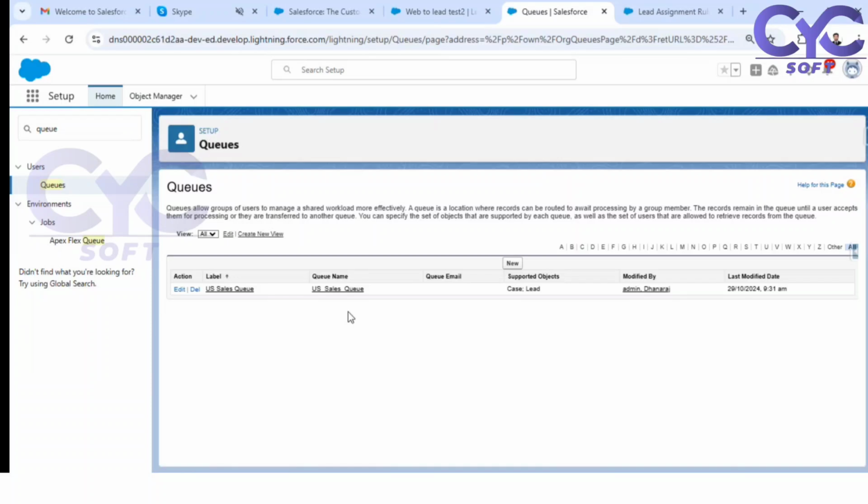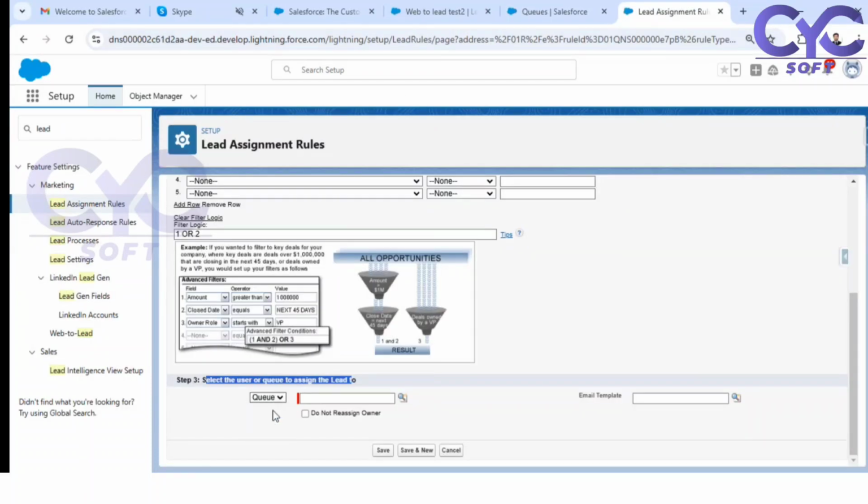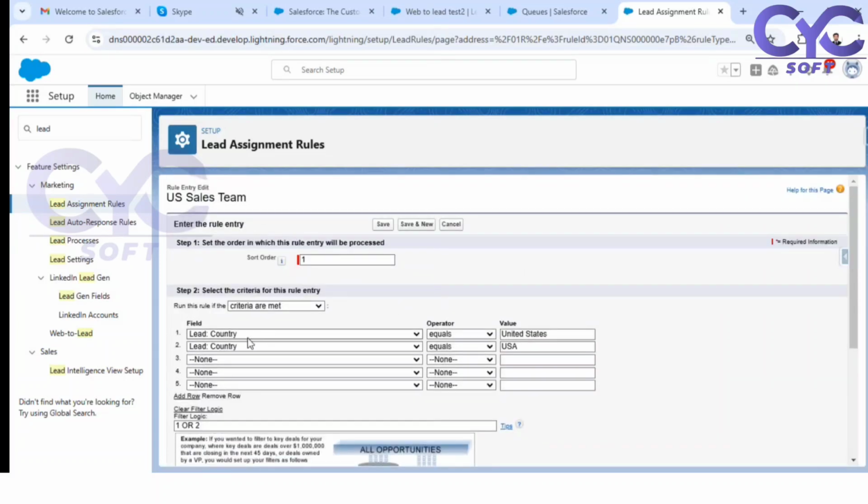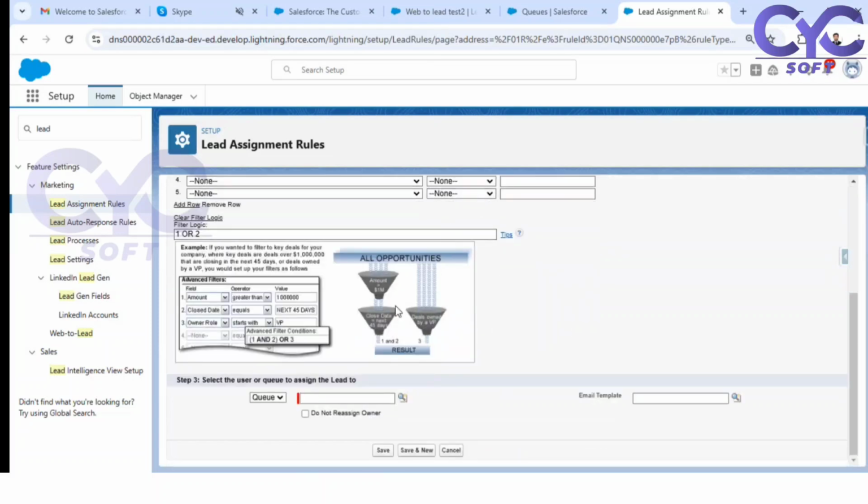Now you got it, right? Whatever users I am providing under this queue, go to our lead assignment. See here, if you select the user, it is going to assign only to the individual user. But for the queue, there will be 100 members. User means only one member, but in the queue there are 100 members, so the records are waiting for these 100 members. If the criteria is satisfied, this particular record is going to the queue, and all these 100 members will get the notification.